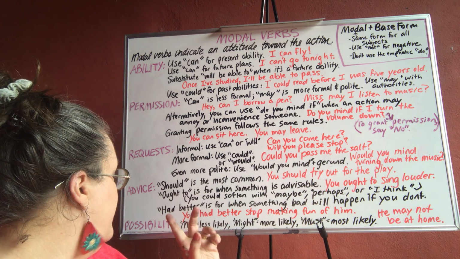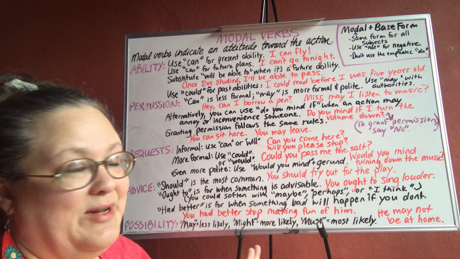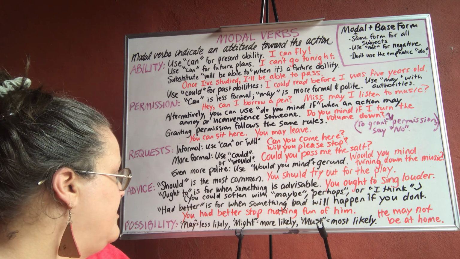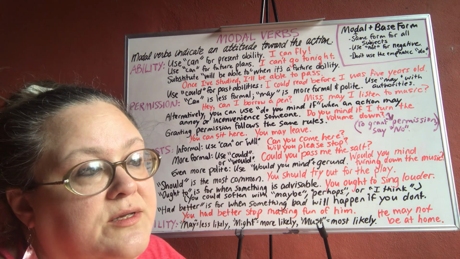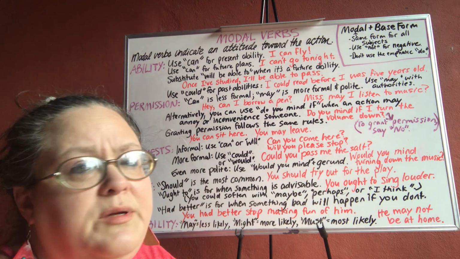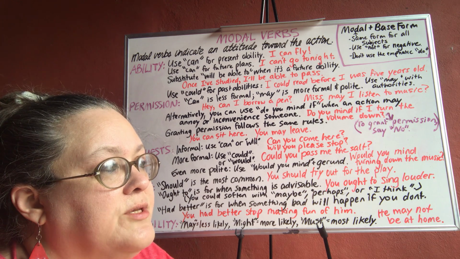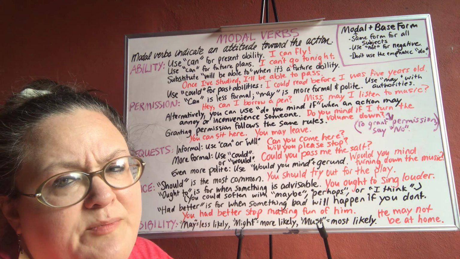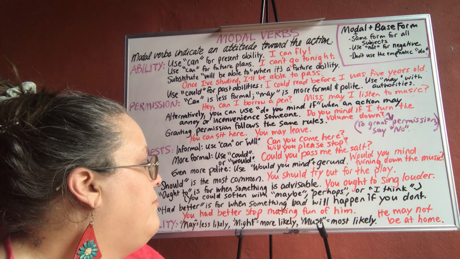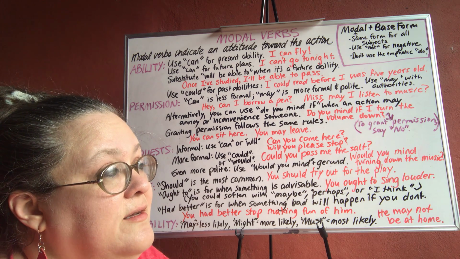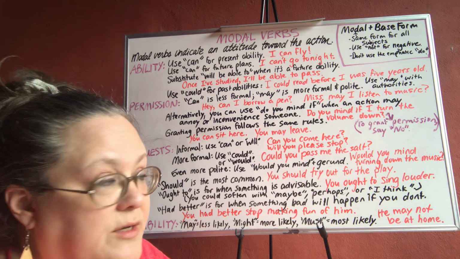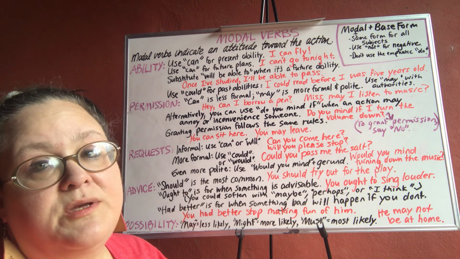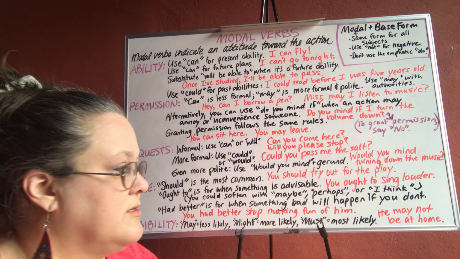Okay? And then possibility. I didn't have a lot of room here. Possibility modal verbs can be may, might, must. May is when something is less likely. He may not be at home. But when it's more likely that he won't be at home, it's, no, let's not go, he might not be at home. Or must is when you're guessing, but you're pretty sure that you're right. So he must not be at home. Like you already knocked on the door and he didn't answer. Oh, he must not be at home. Because you have some evidence, okay?